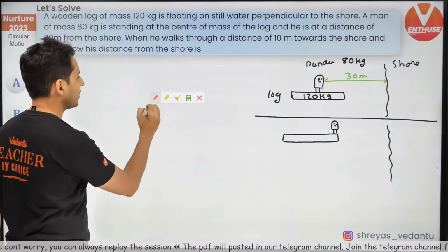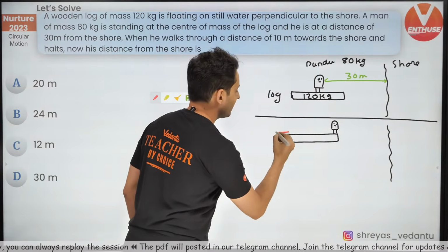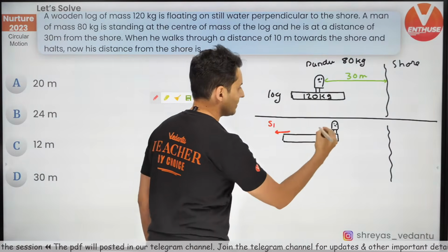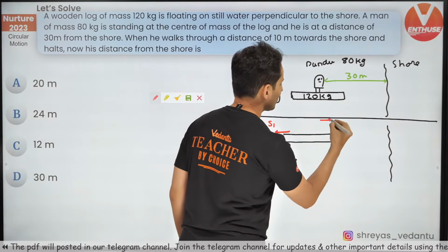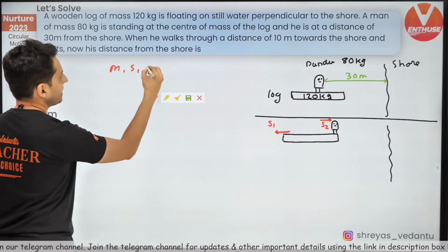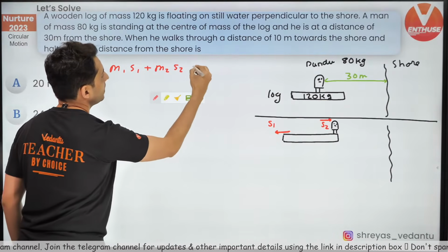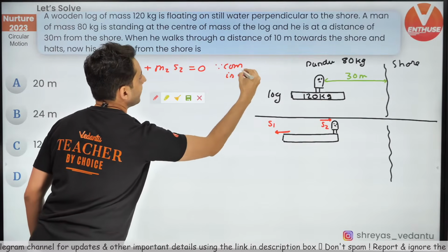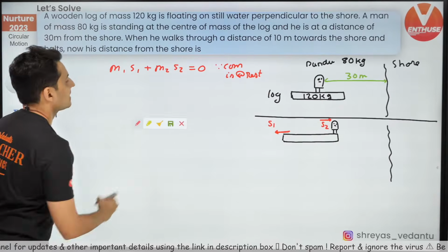So here is what we'll do. Let's assume the log's displacement is S1. Pandu's displacement is S2. So using our principle, M1 S1 plus M2 S2 will be 0, since the center of mass is at rest.